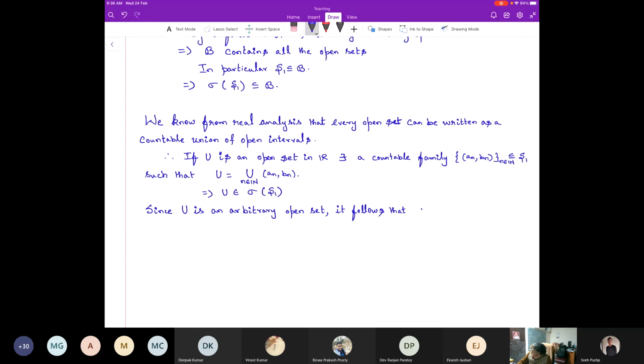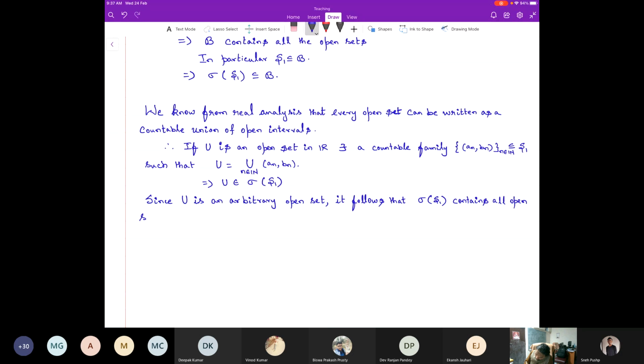So sigma of S1 contains all open sets and hence the Borel sigma algebra, that is B, is contained in sigma of S1.